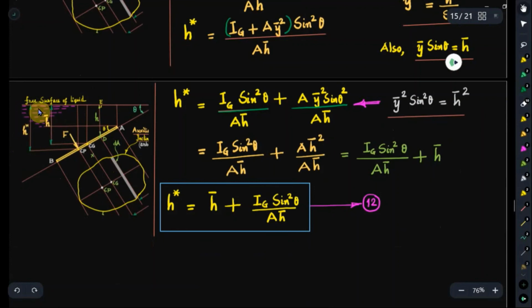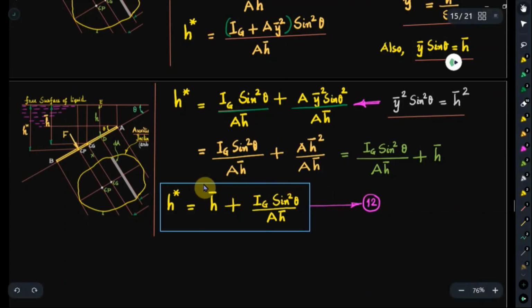What is h bar? That is the depth of the center of gravity below the free surface, the vertical distance. And what is h star? It is the vertical depth of the center of pressure below the free surface. You know that h star is greater than h bar. The difference, h star minus h bar, is this term, Ig sine square theta by a h bar. See, very often this kind of derivation will be asked in university examinations. You will be asked to derive the expression for total pressure and center of pressure in the case of inclined immersed lamina with usual notations.